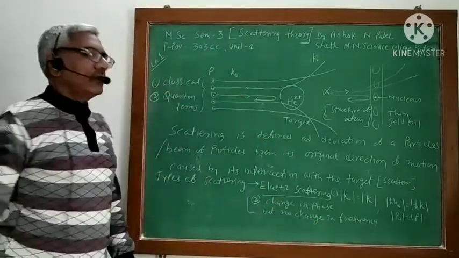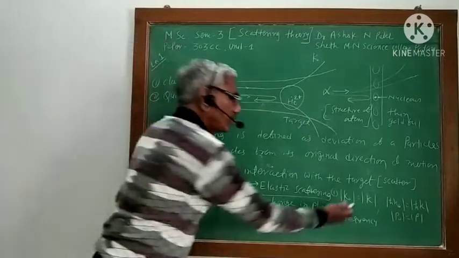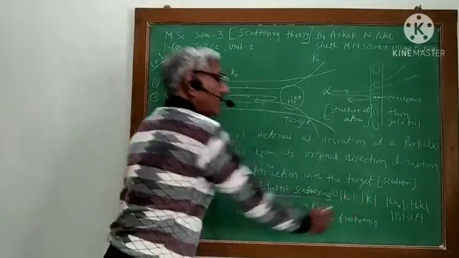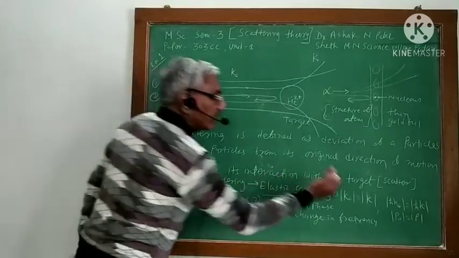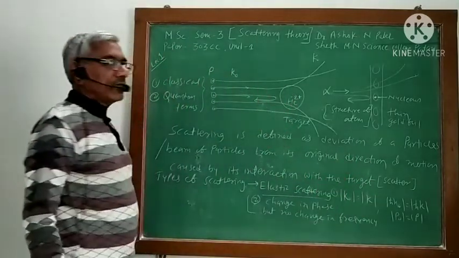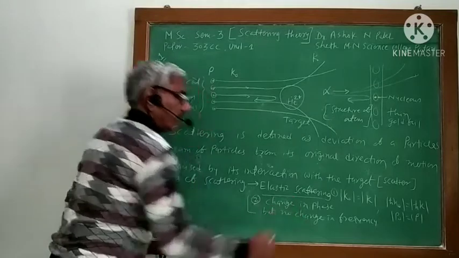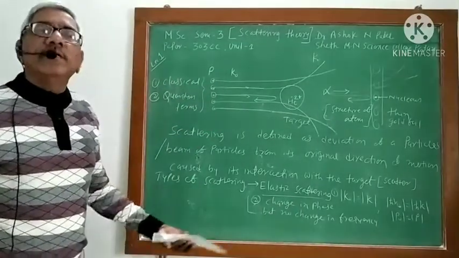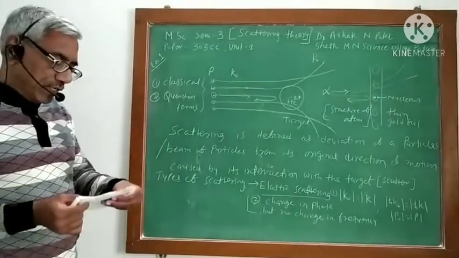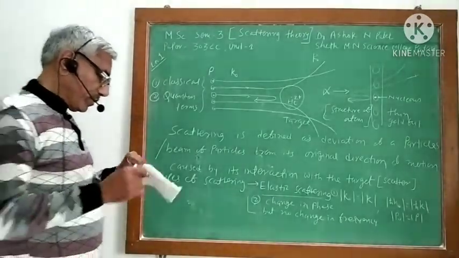It is also called elastic scattering. So in these different ways you can define elastic scattering. In elastic scattering, the propagation constant remains the same, the frequency of incident waves remains the same, only there is a change in phase. Okay.